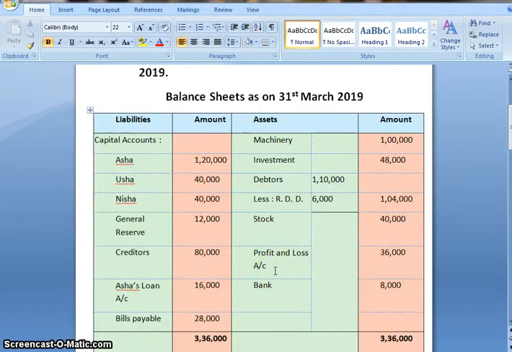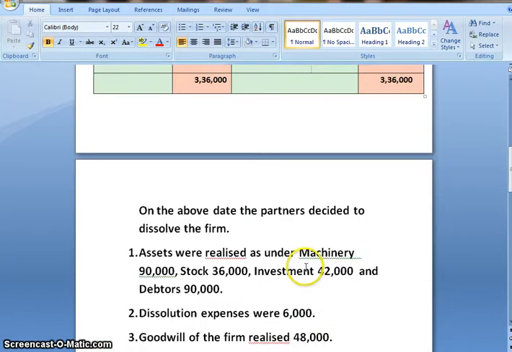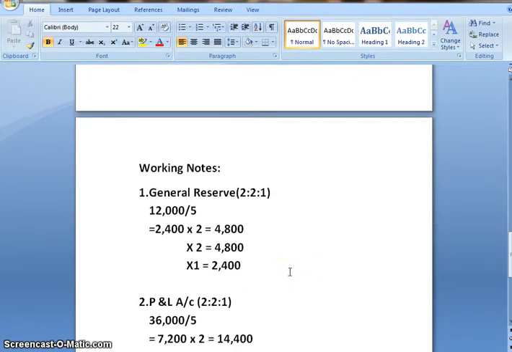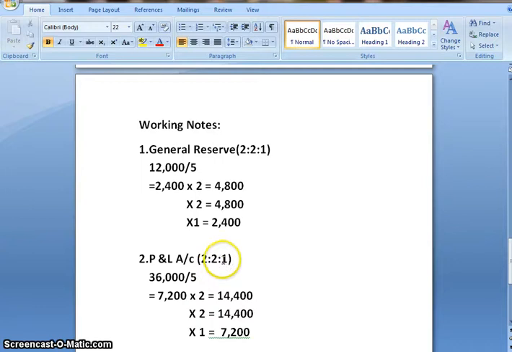Moving ahead, on the asset side we have profit and loss account, that is the loss of the past. Now this loss needs to be divided again among the partners in their profit sharing ratio. So let's calculate. The amount of profit and loss is 36,000, and their profit sharing ratio is 2:1. So when we divide 36,000 by 5 we get 7,200. Multiplied by 2 we get 14,400. Again multiplied by 2 we get 14,400. And multiplied by 1 we get 7,200. So this is the share of Asha, Usha and Nisha.